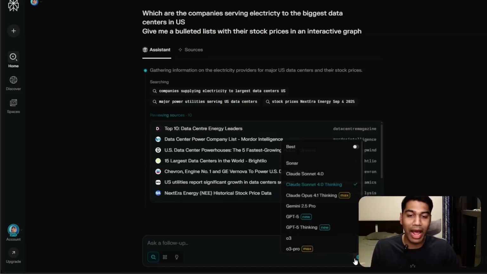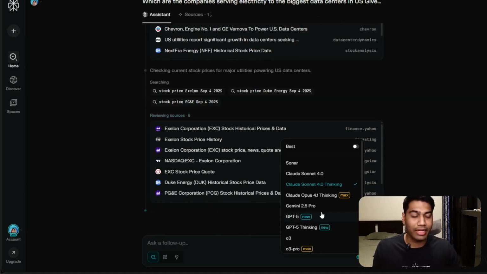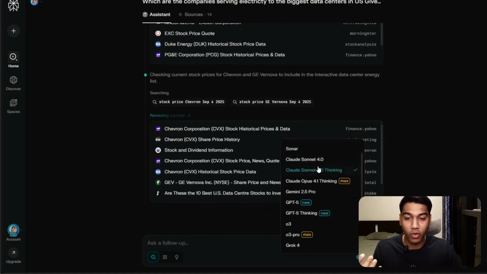For example, whenever I am using this, I mostly select Gemini 2.5 Pro just because I like the model a lot and the way it responds to me, and the kind of data it can hold with it. So this is something that you can utilize. It also allows you to utilize other models in ways that you don't have to pay for them, though there is still some caveat to that.